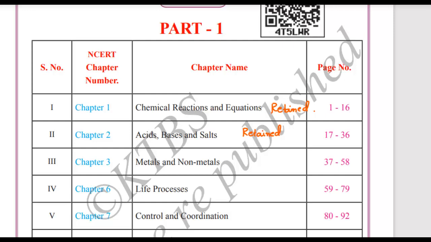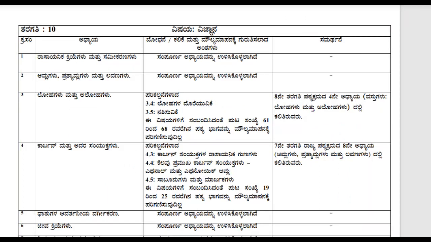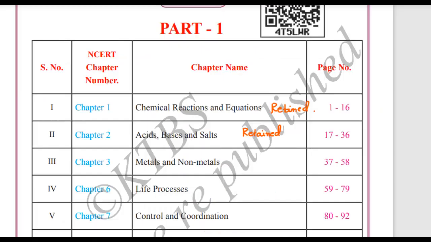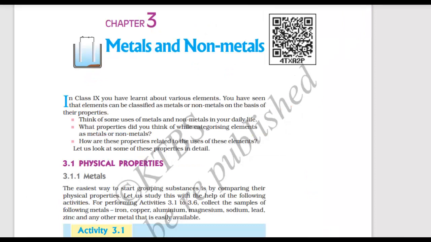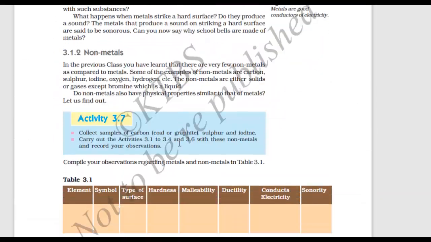Now let us go to the third chapter, Metals and Non-metals. In this chapter, some of the important topics are retained and some of the topics have been deleted. Why are they deleted? The reason is given here: because you have already studied those topics in your previous classes. So 3.4 and 3.5, these two topics are completely deleted. So let us go to chapter number 3, Metals and Non-metals, where 3.4 and 3.5 are deleted.